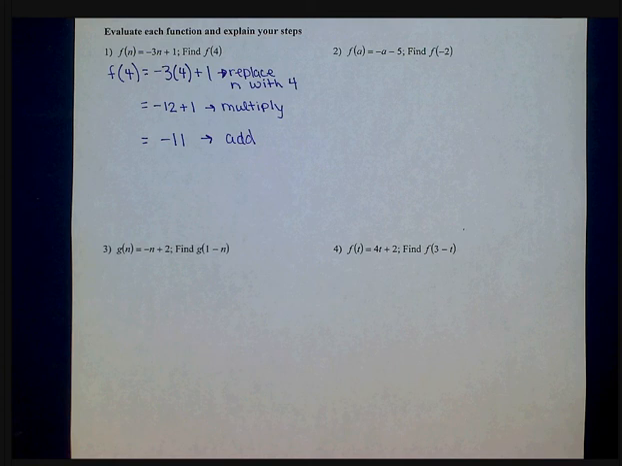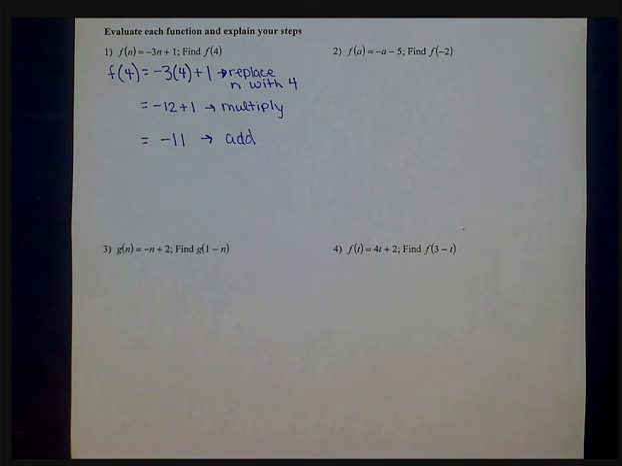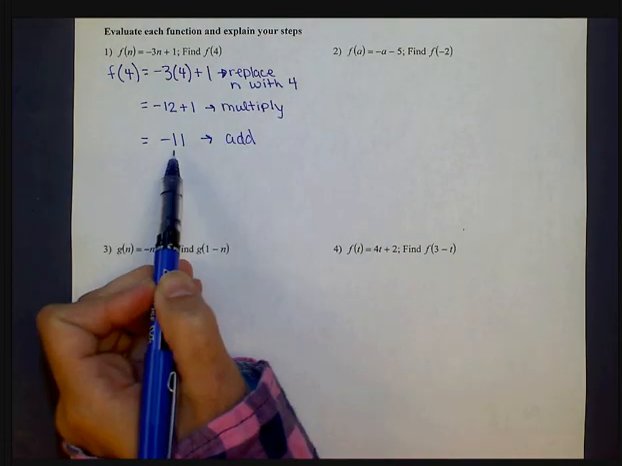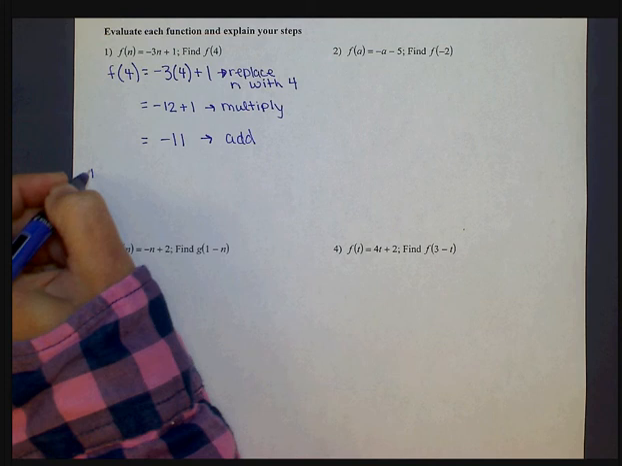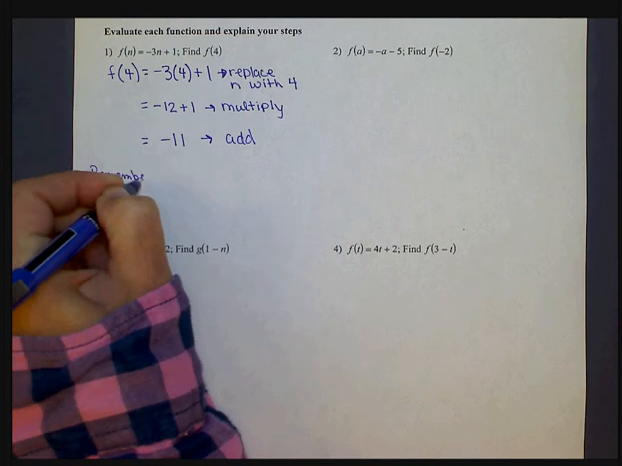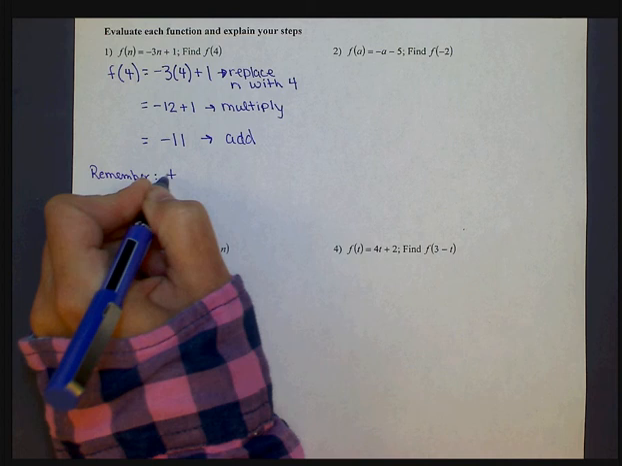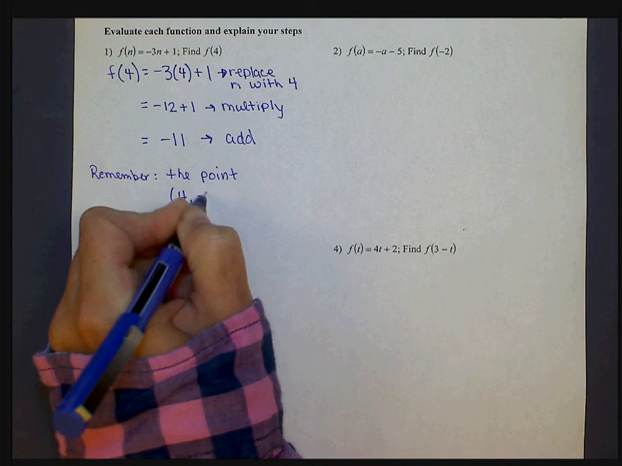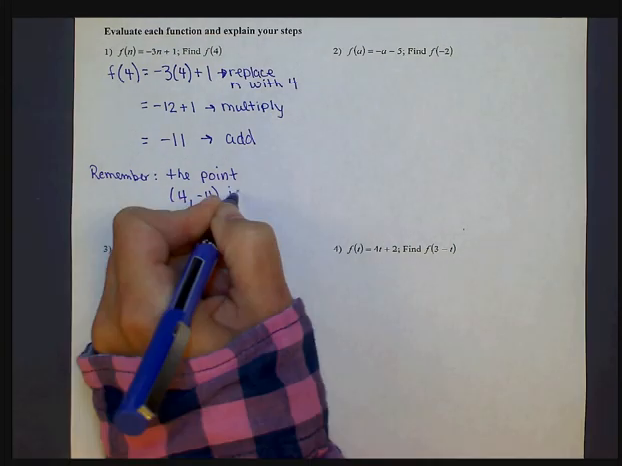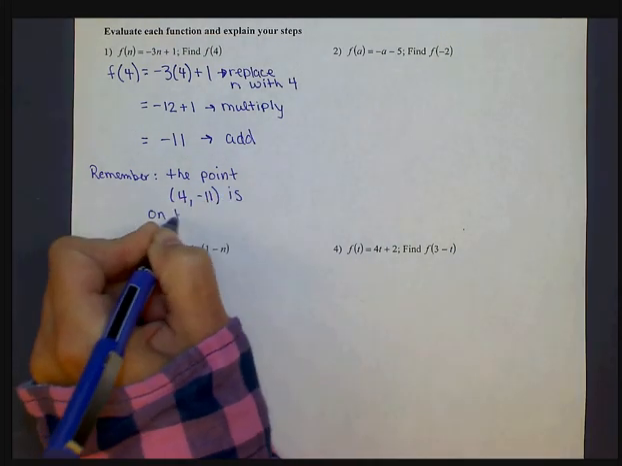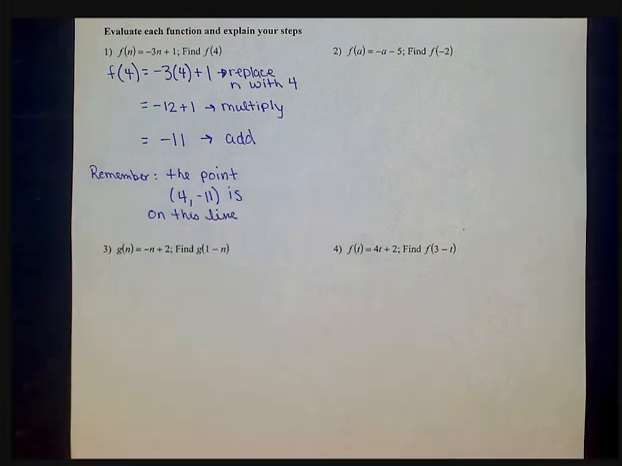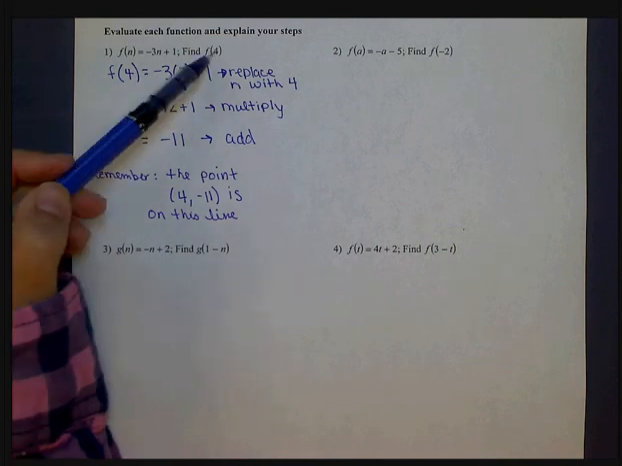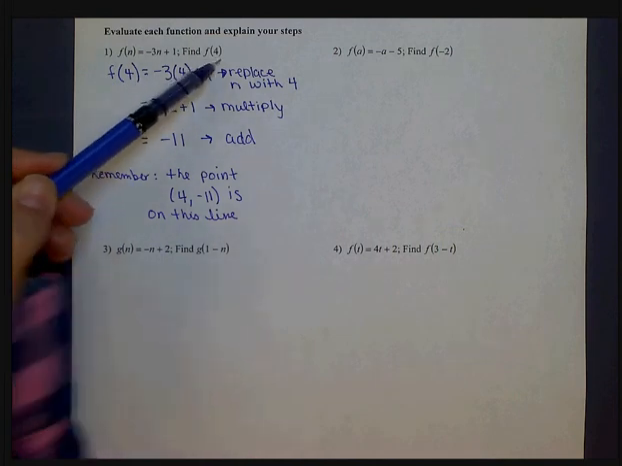So when we evaluate f of n equals negative 3n plus 1 for f of 4, we end up with the value negative 11. So remember, what this tells us is the point where x is 4 and y is negative 11 is on this line. So when we evaluate functions, all we're doing is finding a value for when n or x is 4, what is our y value.